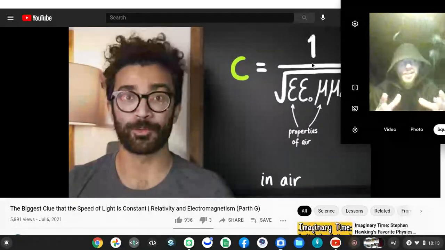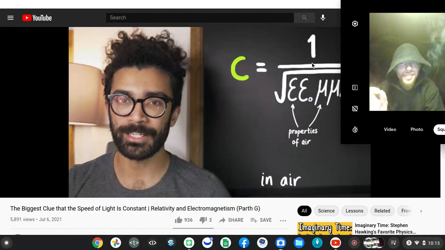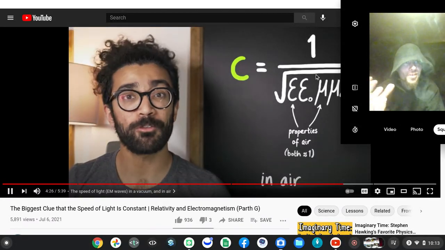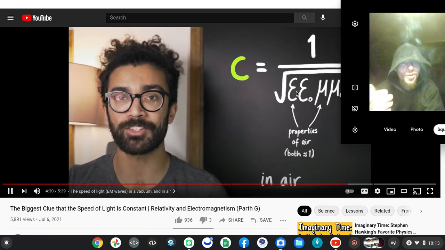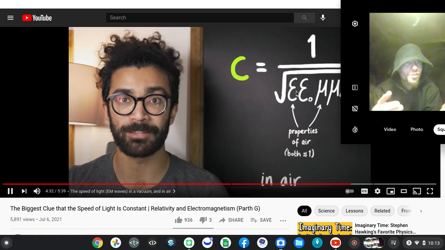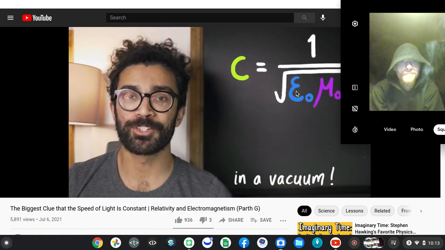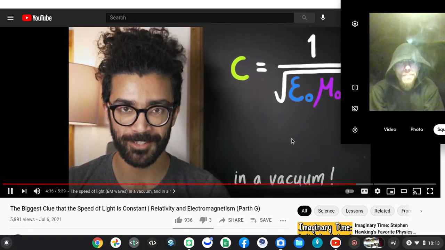And of course, when we consider an electromagnetic wave traveling through air, the difference in speeds between air and vacuum is not very big at all. So much so that we can ignore that difference and just treat it as traveling at the speed of light in vacuum, unless, of course, we want to do some really high precision calculations.